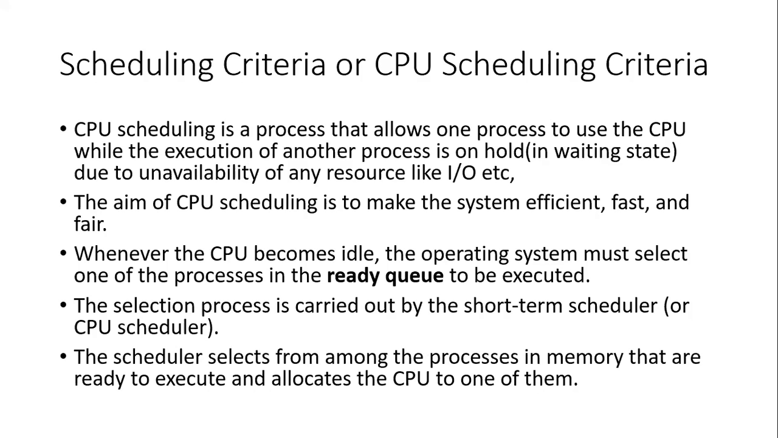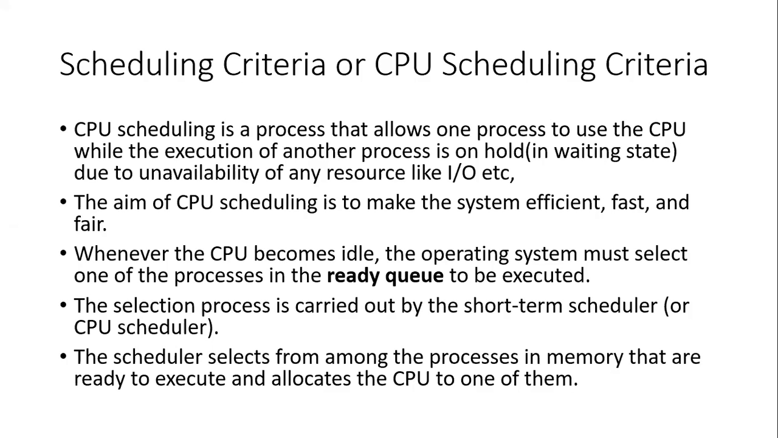Then the scheduler selects from among the processes in memory that are ready to execute and allocates the CPU to one of them. The meaning is the same, but the sentences are different. The scheduler selects from among the processes in the ready state and allocates the CPU to one of them, because right now the CPU is idle. Right now your CPU is free, doing nothing.